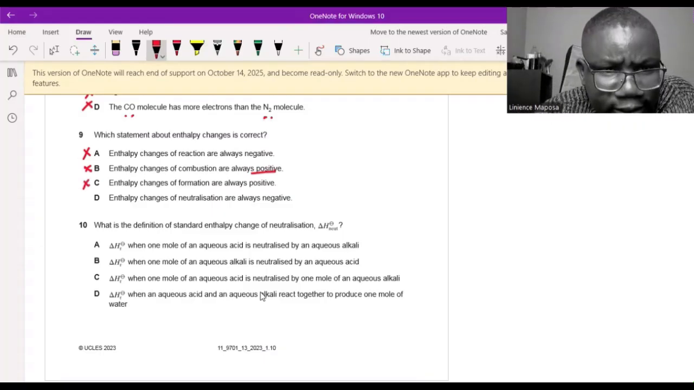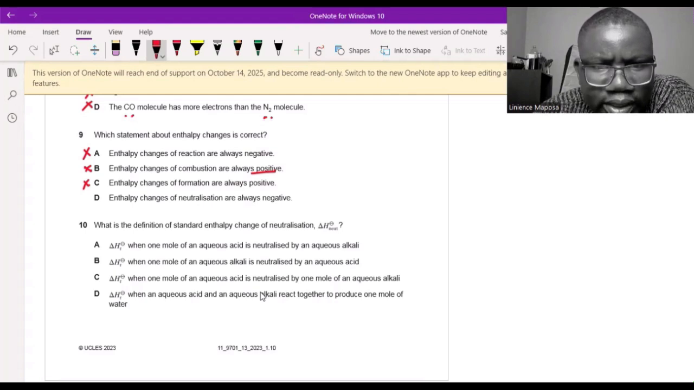So D, let's look at D. Enthalpy changes of neutralization are always negative. Neutralization.